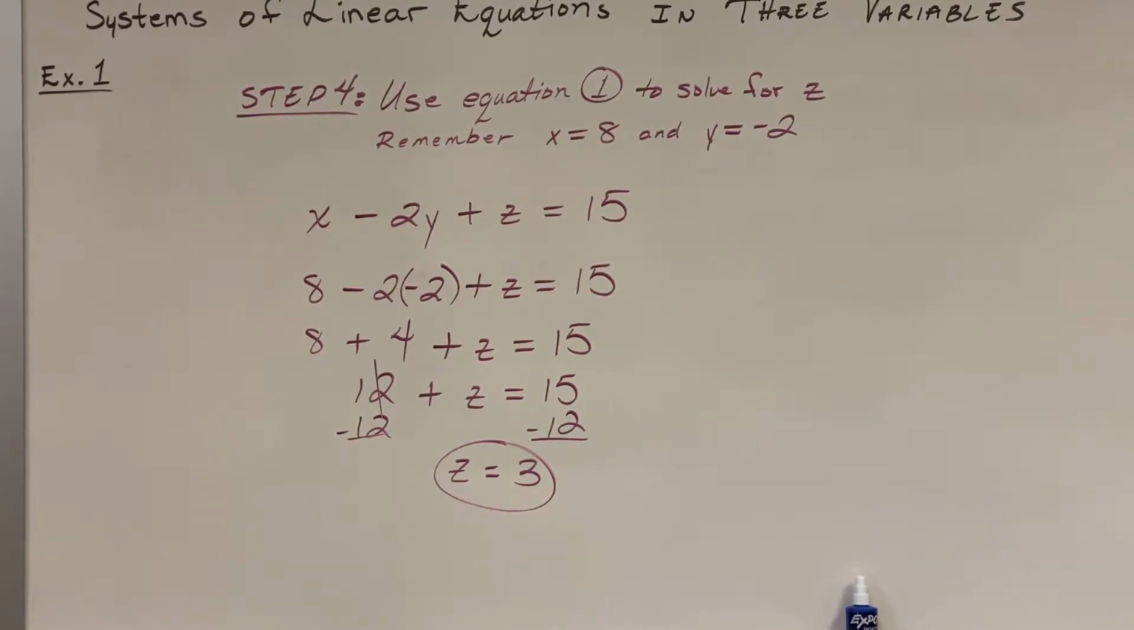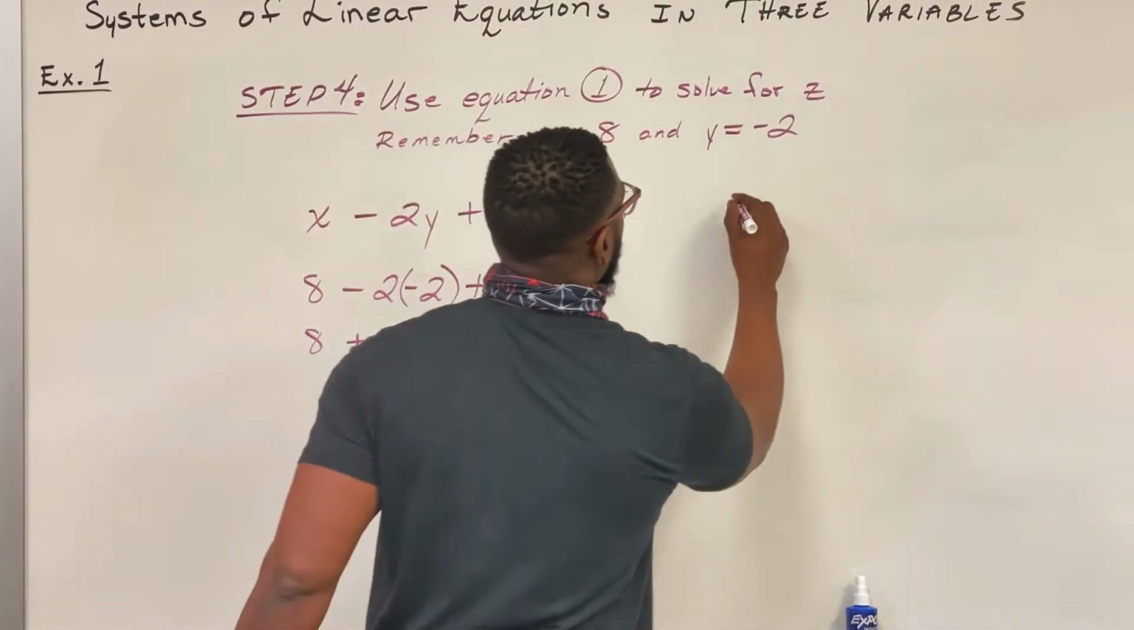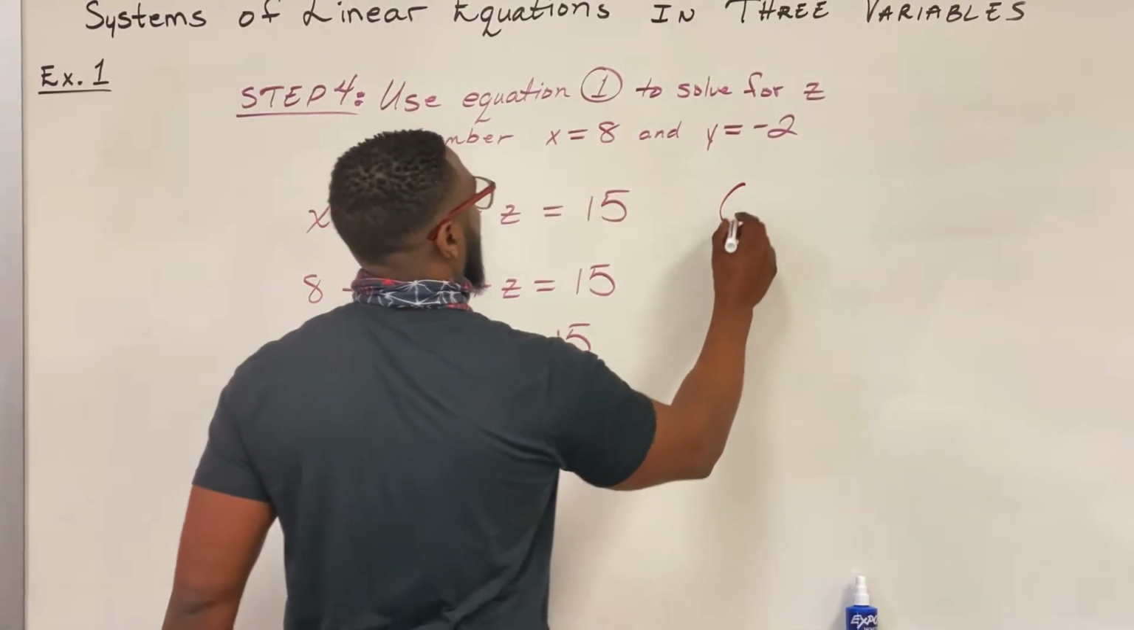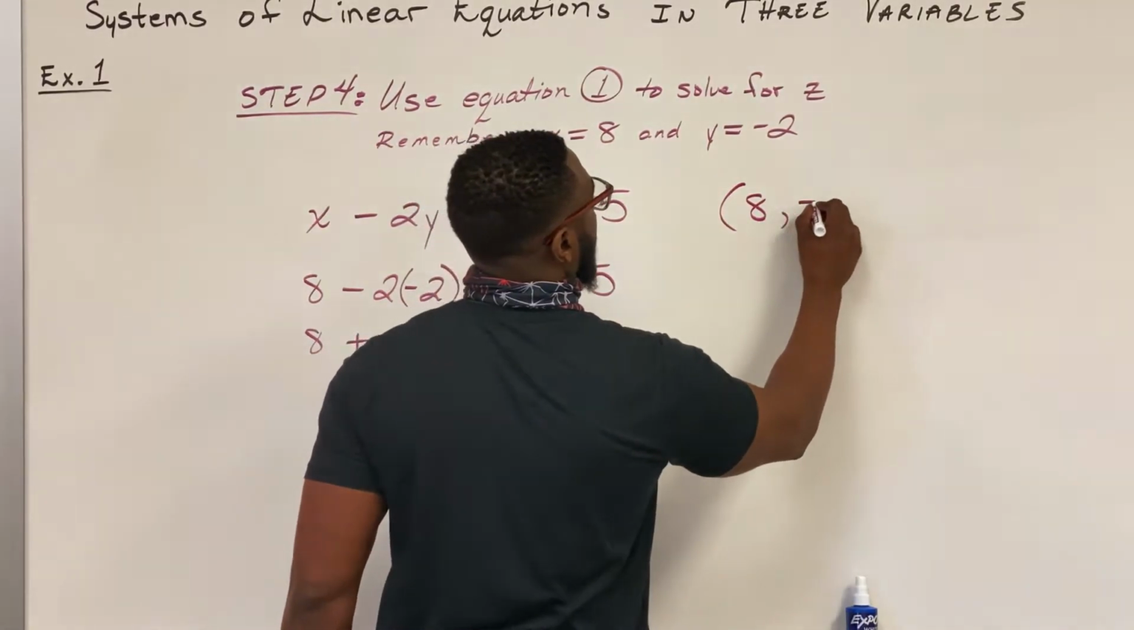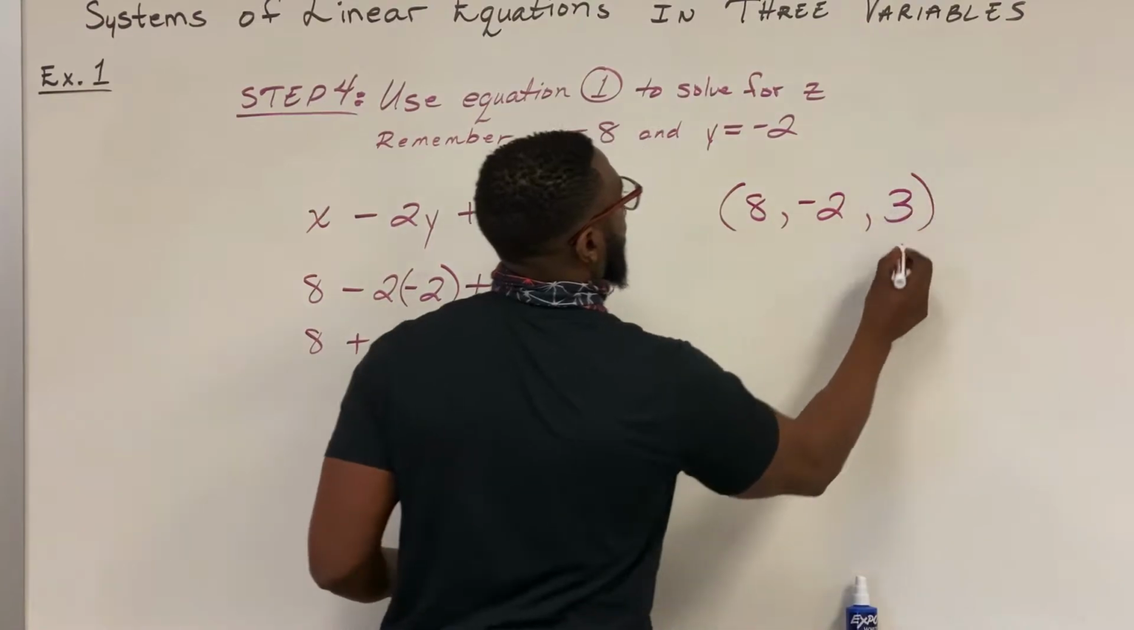So I ordered triple, and this is how we write the ordered triple: 8, negative 2, 3.